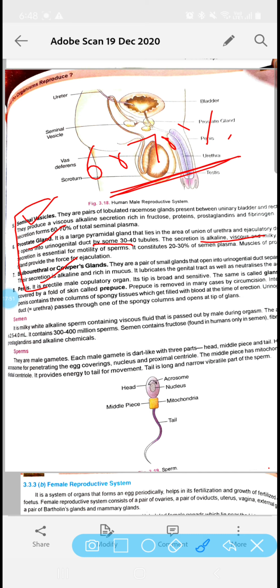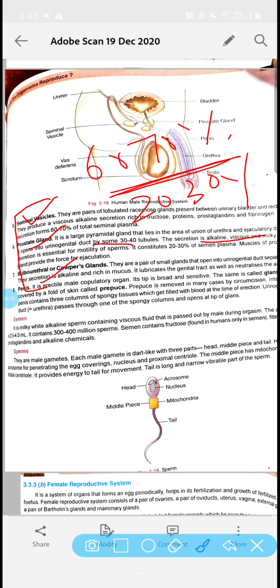Milky means whitish in color. This secretion is important for the movement of the sperms, and it makes up 20 to 30% of the seminal plasma. Clear? The muscles of the prostate gland help in ejaculation, in the removal of the sperms.